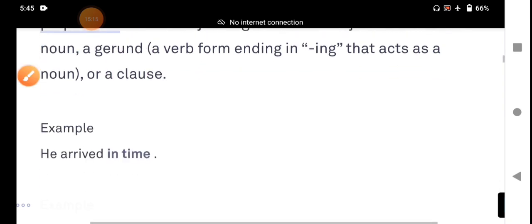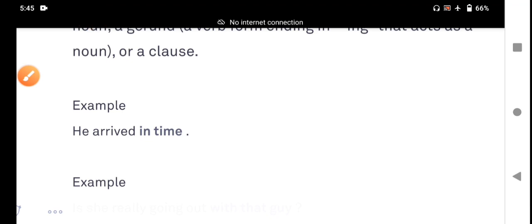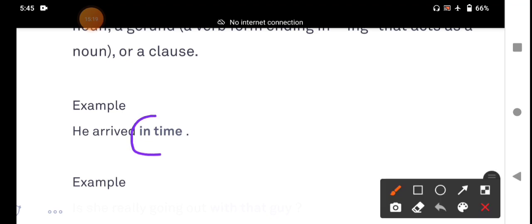Here they have given: He arrived in time. Here, in time is a prepositional phrase. It starts with the preposition in. Time is a noun. It ends with a noun. When did he arrive? In time. What kind of prepositional phrase is it?